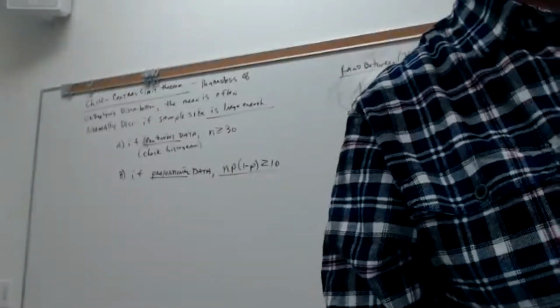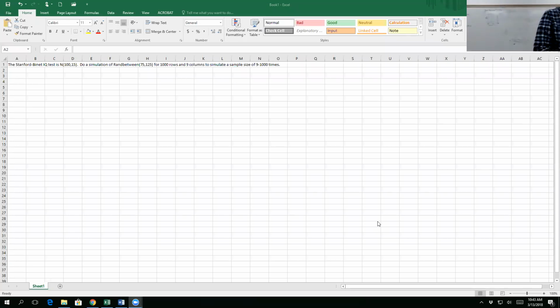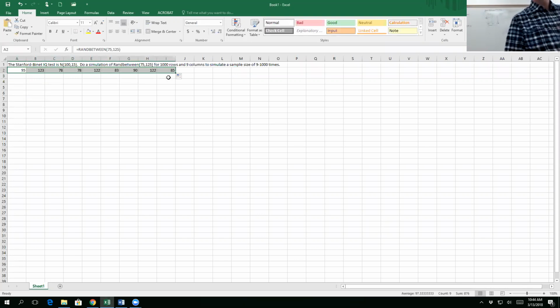All right, so here we go. We're going to see if we can prove that the central limit theorem works. Here's how we're going to do that. For those of you who have laptops, you don't need one, but you can follow along if you have one. Your numbers will be different than mine, but that's okay. So if I do equals RAND between 75 and 125, now what I'm going to do is copy this over 9 times. So 1, 2, 3, 4, 5, 6, 7, 8, 9. Okay, and now I'm going to go down 100 rows.